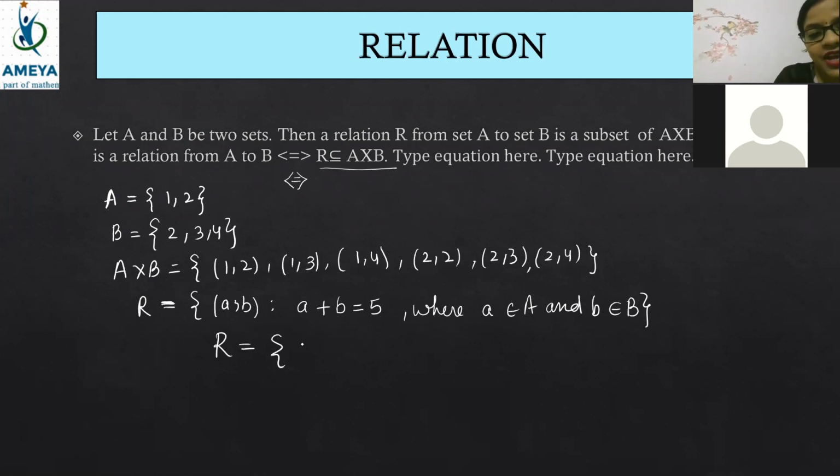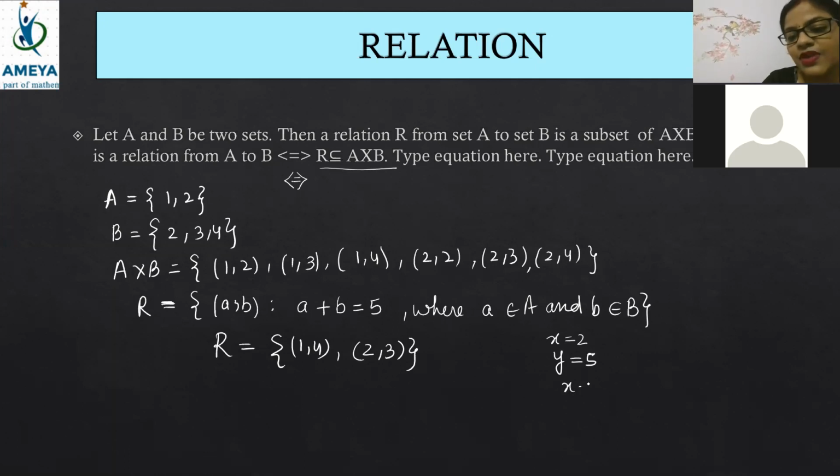Which one is satisfying the relation is 1 comma 4 and 2 comma 3. Now you have given a complete answer, both of you. Yes, beta, 2 comma 5 will not be there, because if you take x is equal to 2 and y equal to 5, then x plus y will be equal to 2 plus 5, which will be equal to 7.